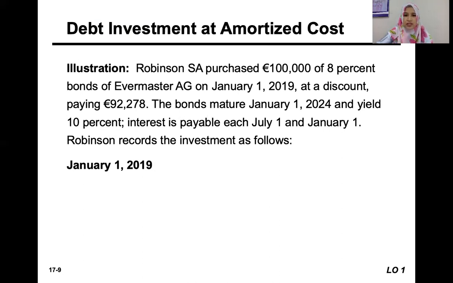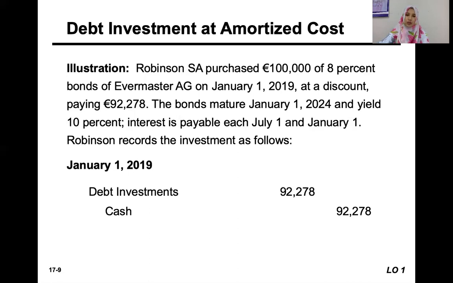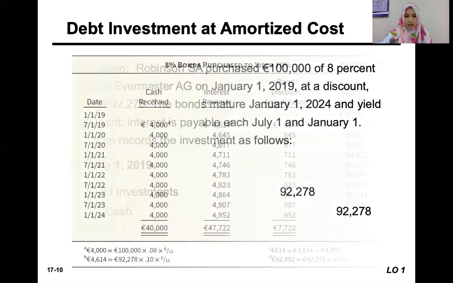Okay, so on January 1st, 2019, when we purchase the bond, we would record the bond and the cash that we need to pay. Sorry, not bond payable. We are investing. Bond payable is when we issue the bond and another entity buys the bond from us. So this is our investment: debit debt investment and credit cash. We're paying cash for that amount.